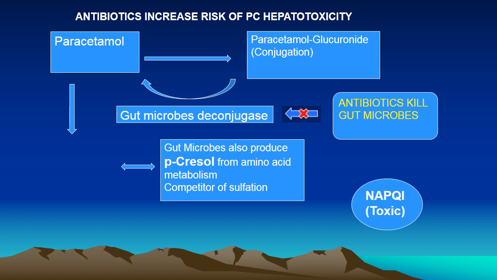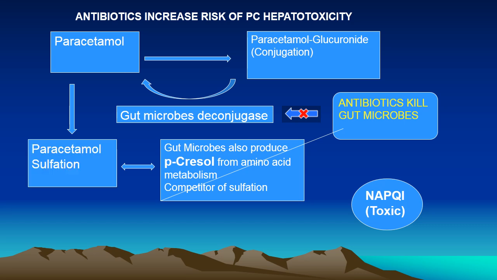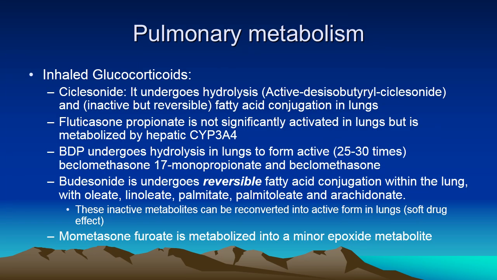So more paracetamol would be available. Instead of getting conjugated and deconjugated, it will be more available. Simultaneously, gut microbes also do not produce paracresol because they are killed. So the sulfation reaction remains for paracetamol only, and there it becomes saturated. So paracetamol undergoes toxic formation, which is hepatotoxic.